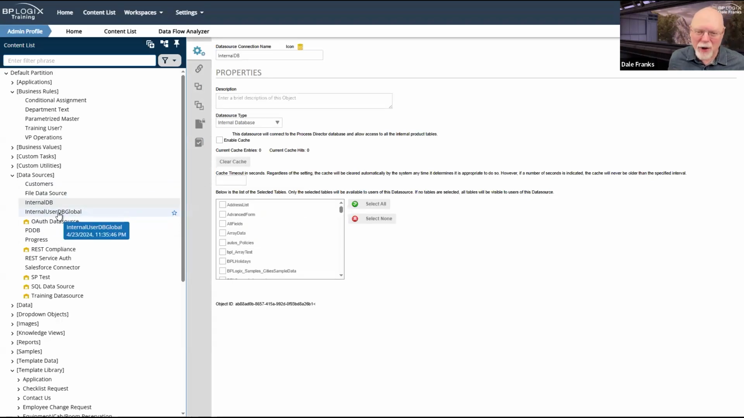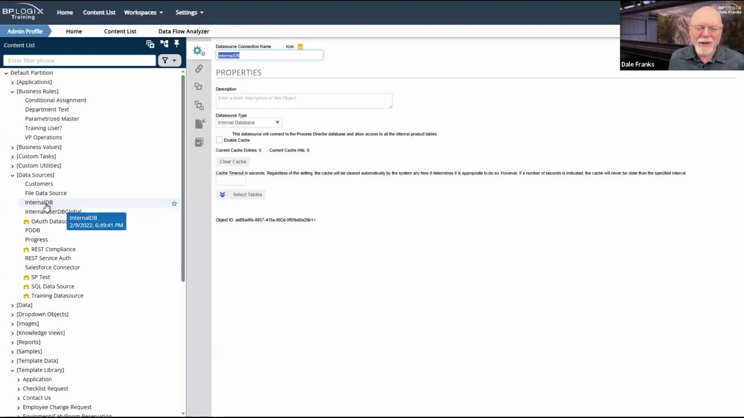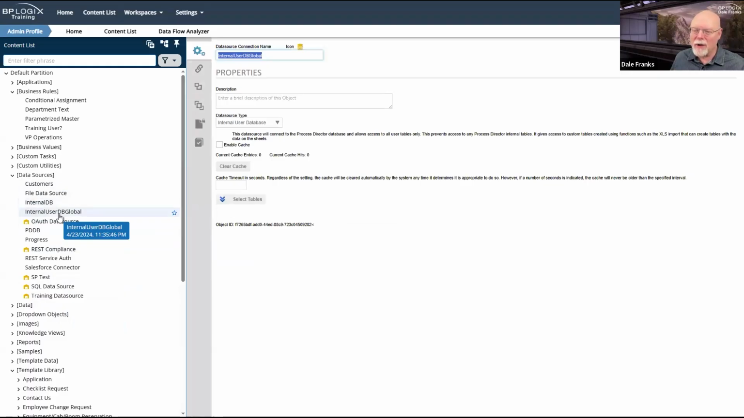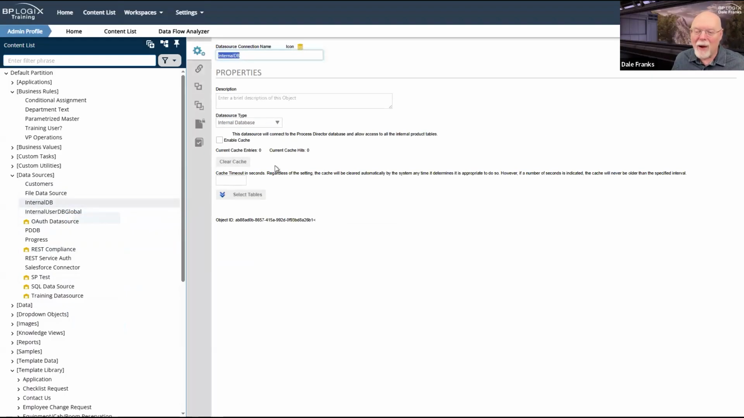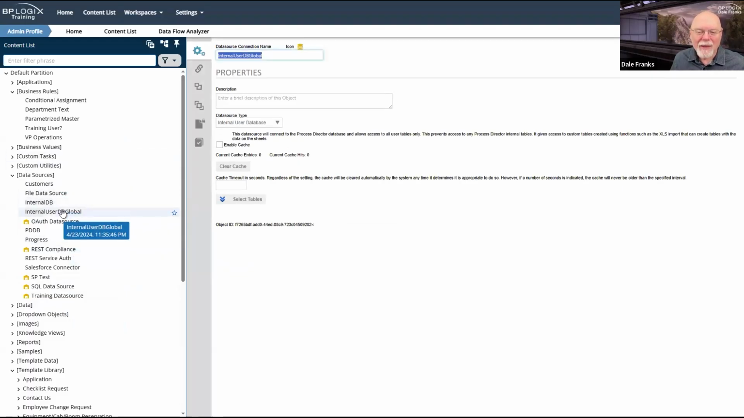I should not have two of these data sources. I should have one internal DB data source. Wait a second. No, wait a second. That's internal DB. Oh, these are different. One is my internal user database, and one is my internal database. So the internal DB global wasn't coming off of this one.